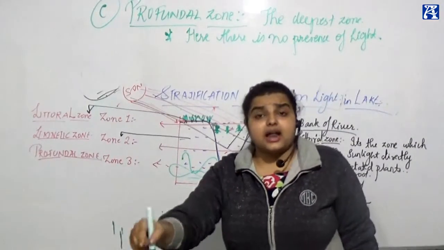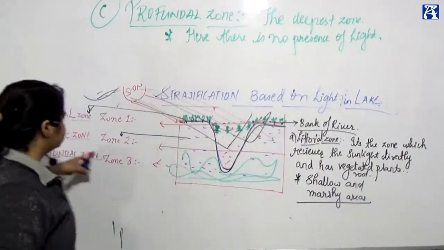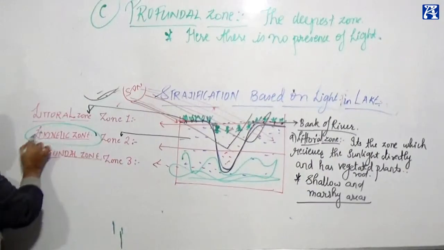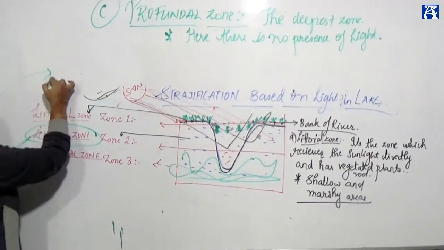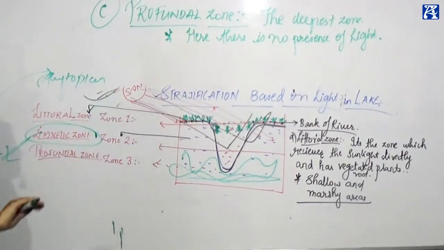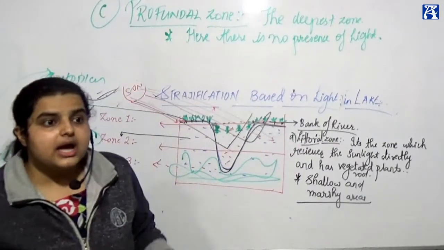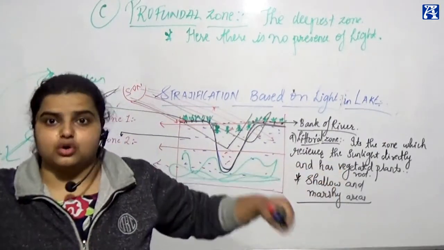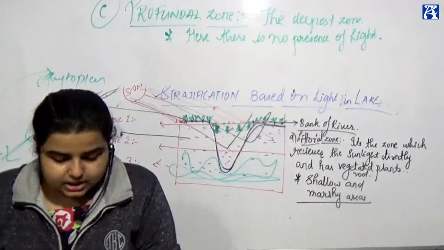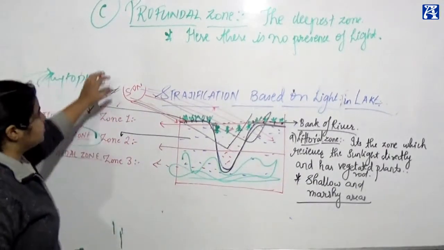And I told you before, where are the phytoplanktons found? They are mostly found in limnetic zone. Phytoplanktons, very important. What are these phytoplanktons? Freely floating plants are called as phytoplanktons, able to float, with tremendous growth. Clear?